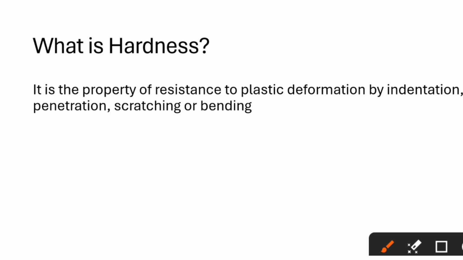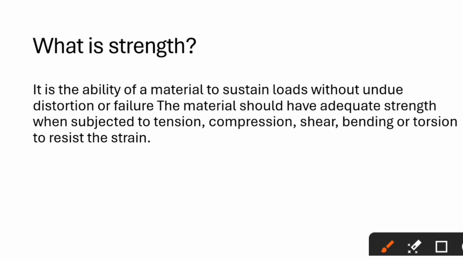Our next property is hardness. So what is hardness? Hardness is the property of resistance to plastic deformation by indentation, penetration, scratching or bending. So it is the simple definition of hardness. After hardness, our next property is strength. So what is strength?